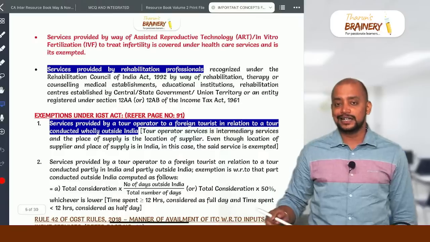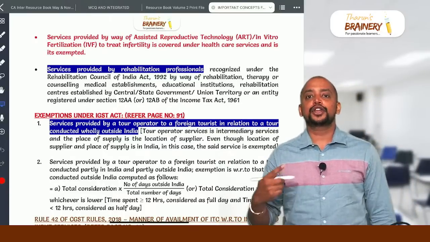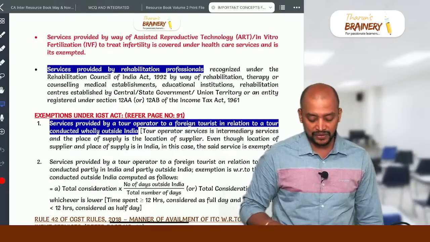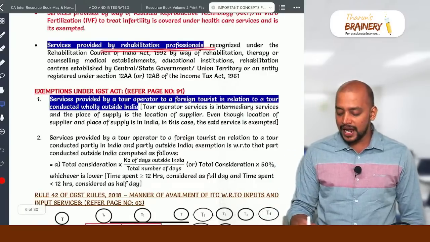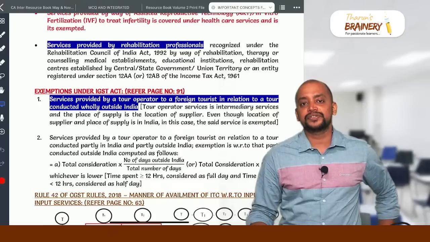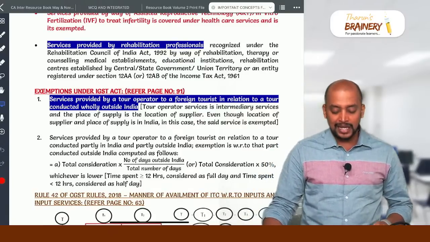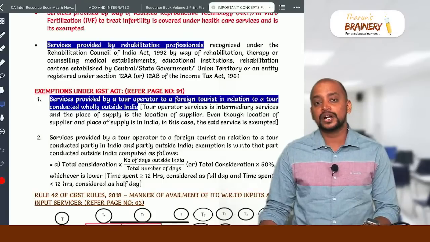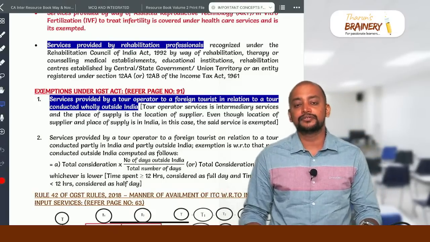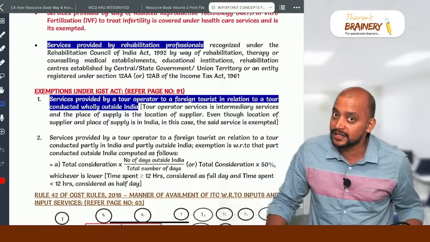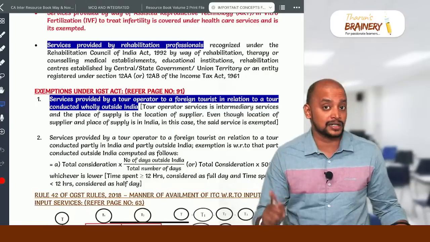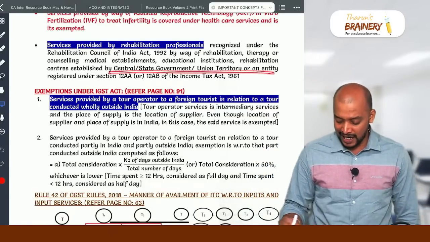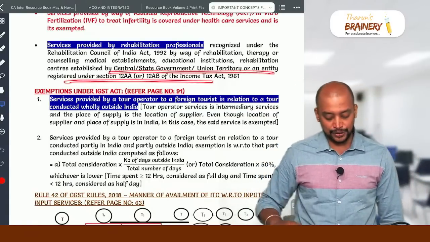Then like IVF treatment is for curing the infertility. So due to that reason, it's a part of healthcare service and it will be treated as exempted. Then rehab professionals. So these rehab professionals will be working in certain medical establishments or educational institutions. So whatever money that they are getting for working as rehab professionals will be exempted. But if they are working in rehab centers, it should not be a private rehab center. It should be a rehab center owned by government or a trust, then only it is exempted.